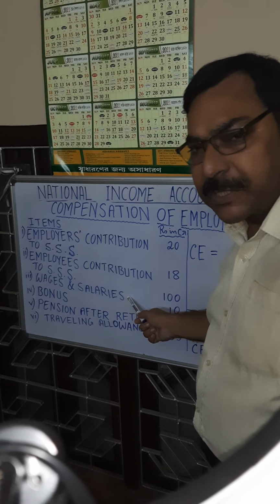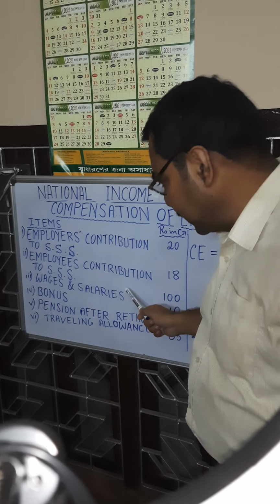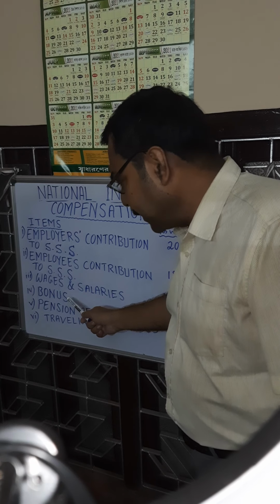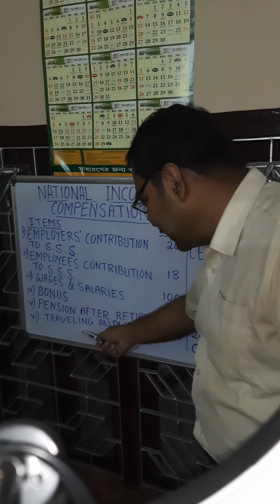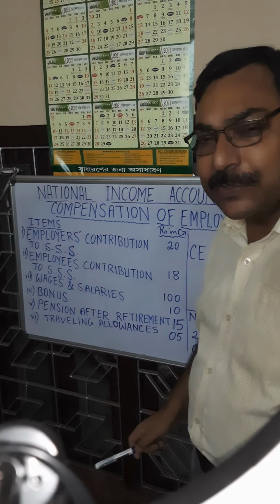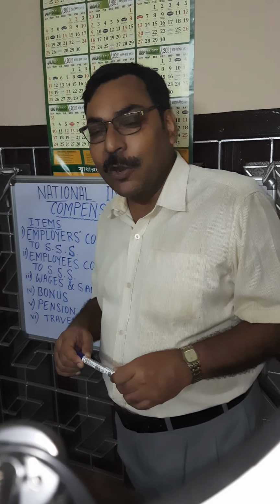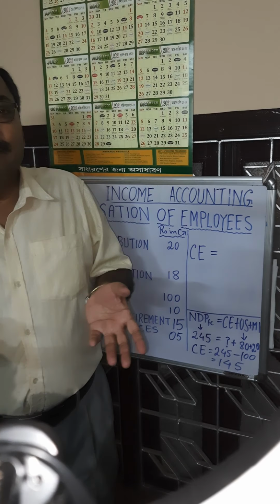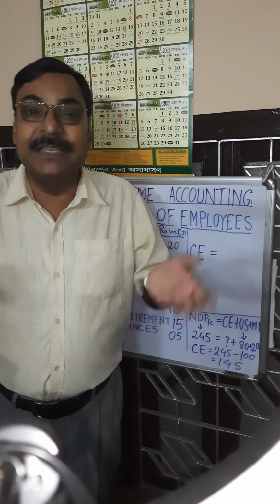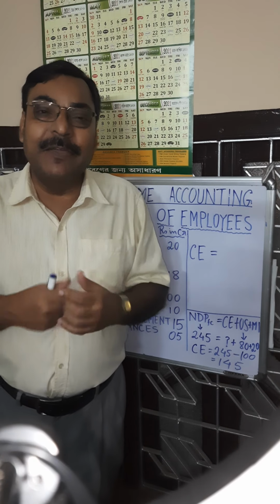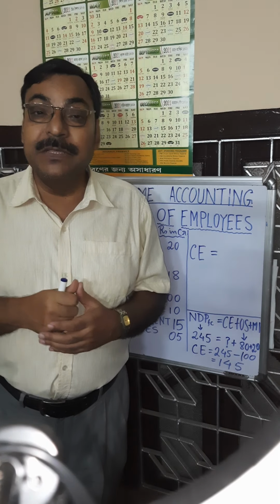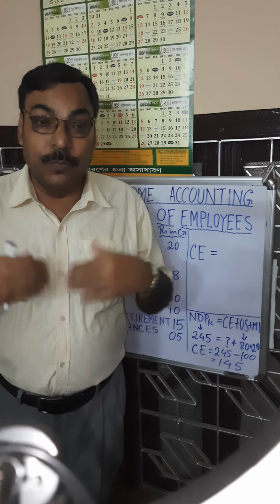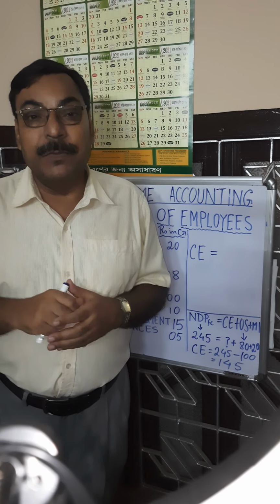Third, wages and salaries, the major component, regularly given in the period of work, it is taken. Bonus, occasionally given, I told you, it is taken. Pension after retirement will be taken. But at last, traveling allowances to the salesmen will not be taken into consideration. Traveling allowance is an intermediate payment so that a service is generated. So traveling allowance is considered an intermediate cost of the business. The traveling allowance, if given to workers who are working as salesmen, will not be considered.